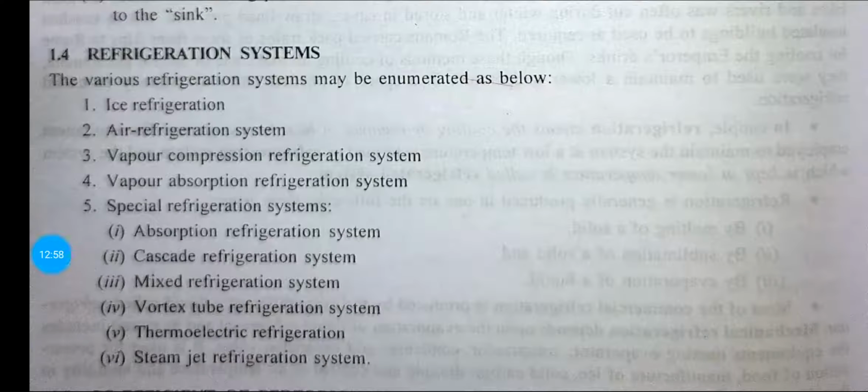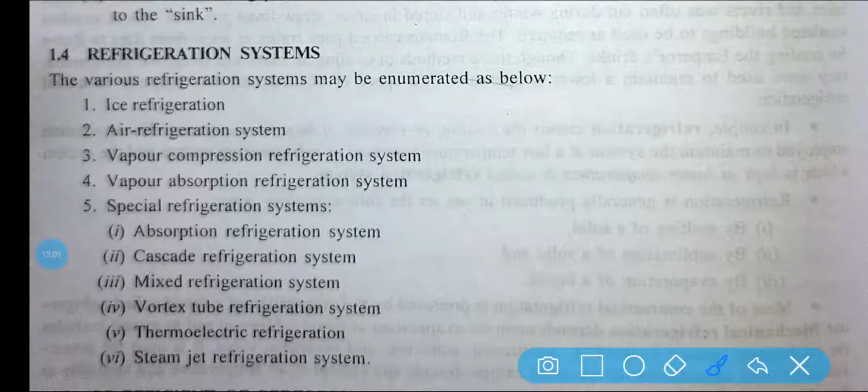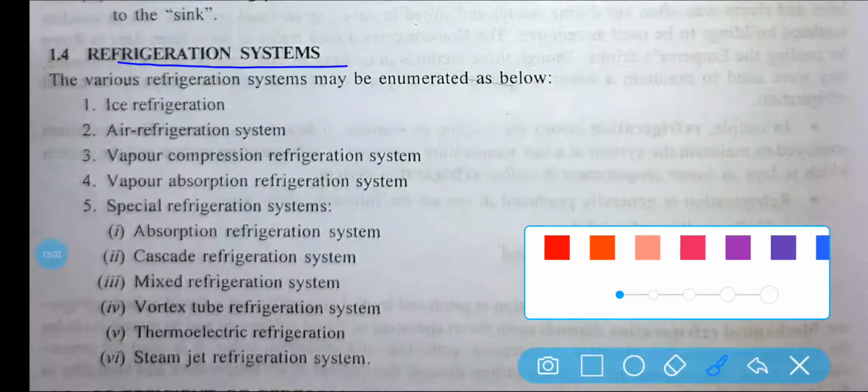Okay, now let us discuss the various air refrigeration systems. What are the various refrigeration systems that we will discuss here?